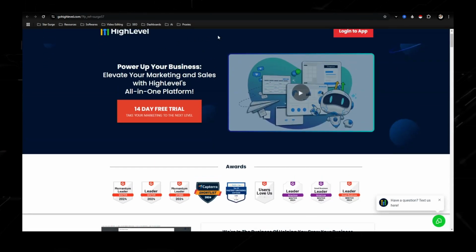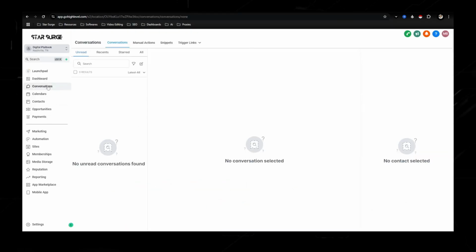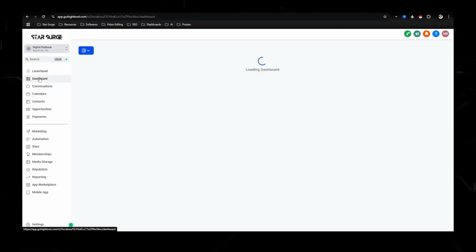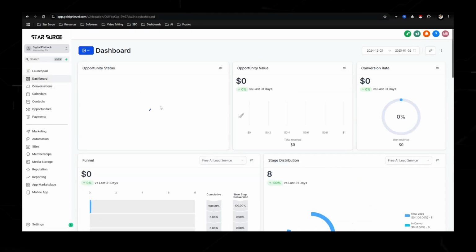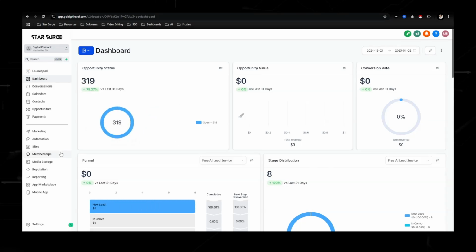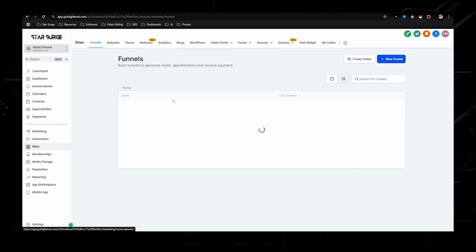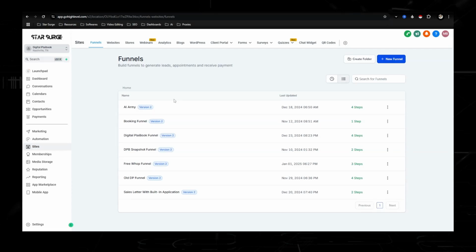Once you get the tool, you're going to get taken to a screen that looks like this. This is going to be your account. Obviously, you're not going to have any information in the account, but the three areas that I'm going to be talking about today are marketing, automations, and sites. So before we go back to the checklist, I want to talk about sites. This is where your funnel is going to be. A funnel is basically where your opt-in page is, so you're able to collect people's information, whether it be their first name and their email address.